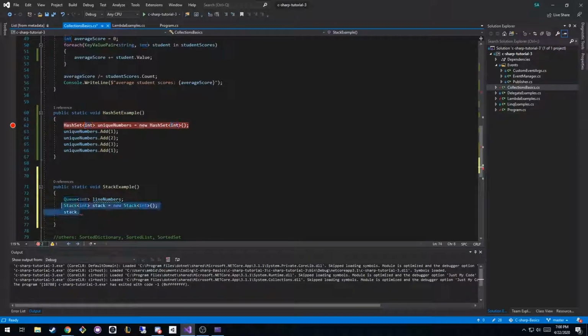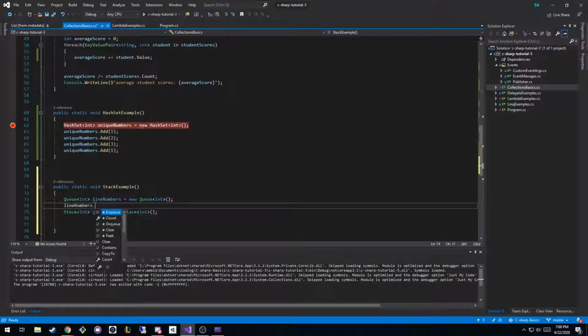So a queue is going to have very similar operations. It has enqueue and dequeue, meaning to put something in and take something away from the front, and then peek at whatever the one in the front is. And then it has some other ones that aren't fundamental to the data structure itself, like the count or the to array.